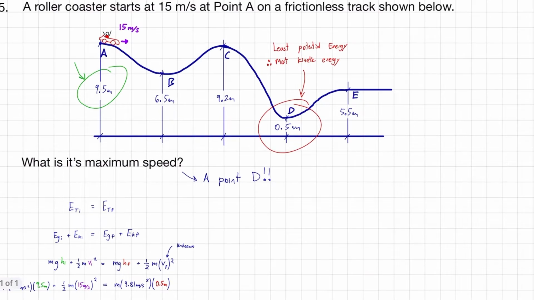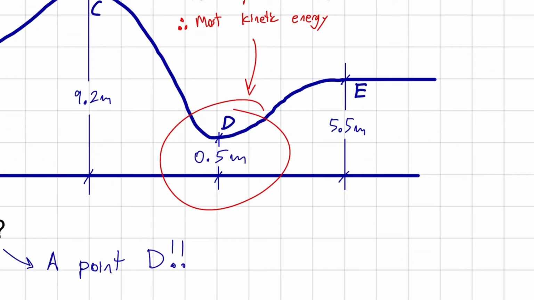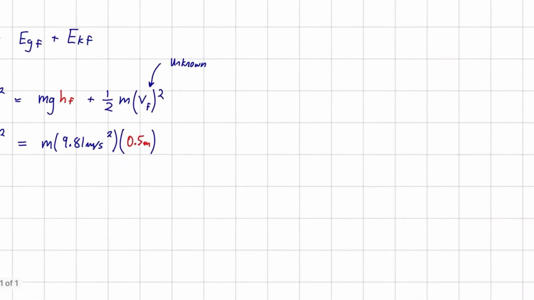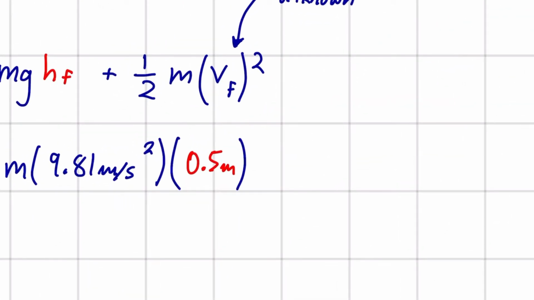I'll show you that again. That comes from here, this point D. Our height is 0.5 meters. Plus 1/2 m v final squared.